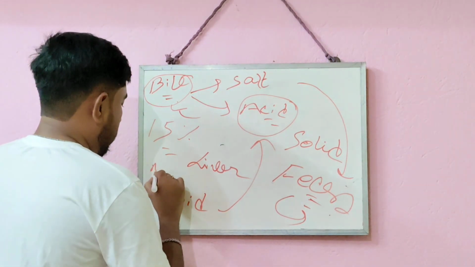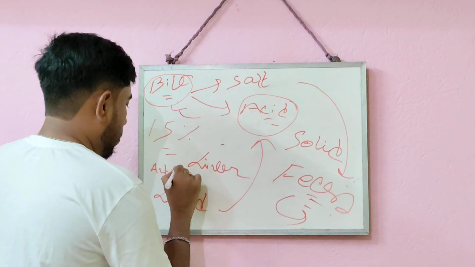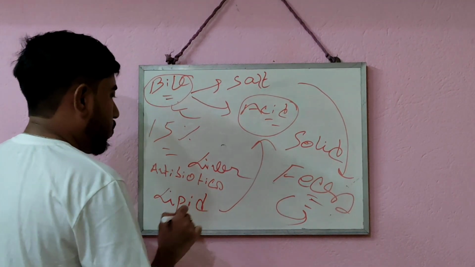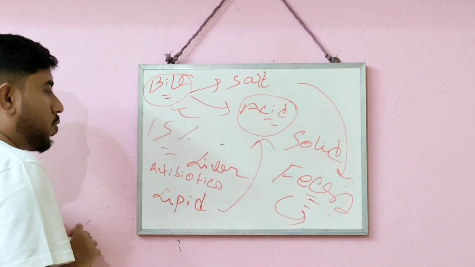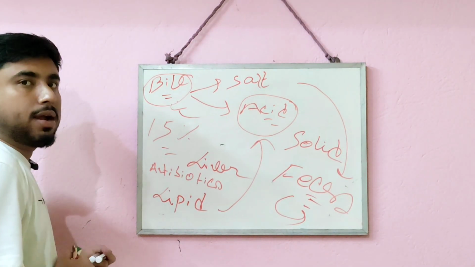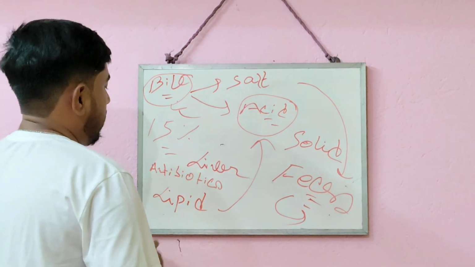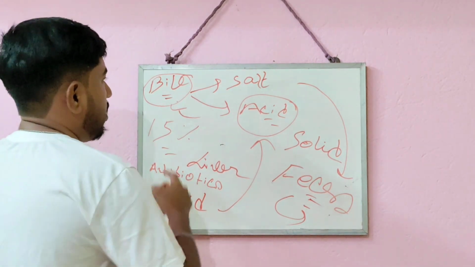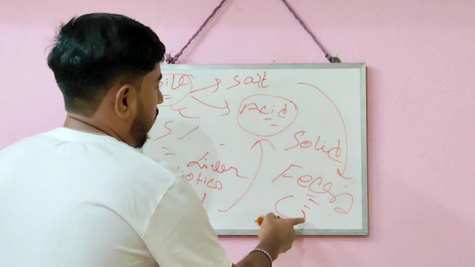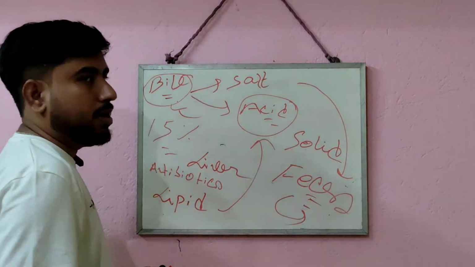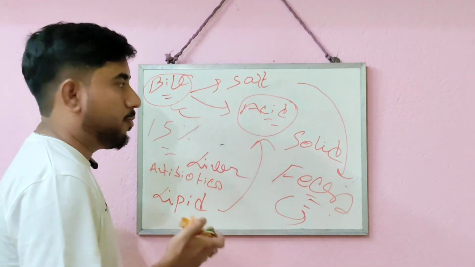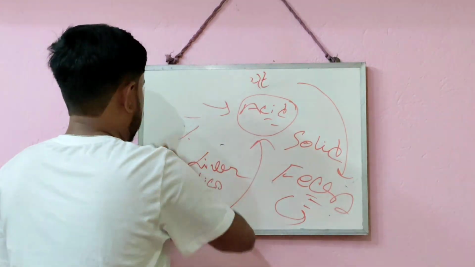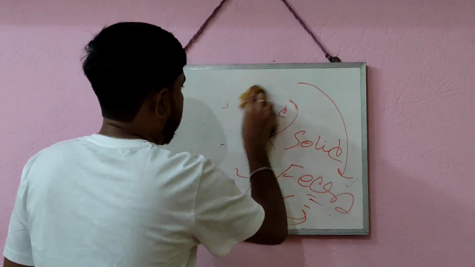Examples are antibiotics. Most of the antibiotic drugs which are taken to counter different bacterial infections in our body are generally lipid in nature, so they can easily mix with bile, easily form feces by the liver, and be easily excreted from our body by feces.